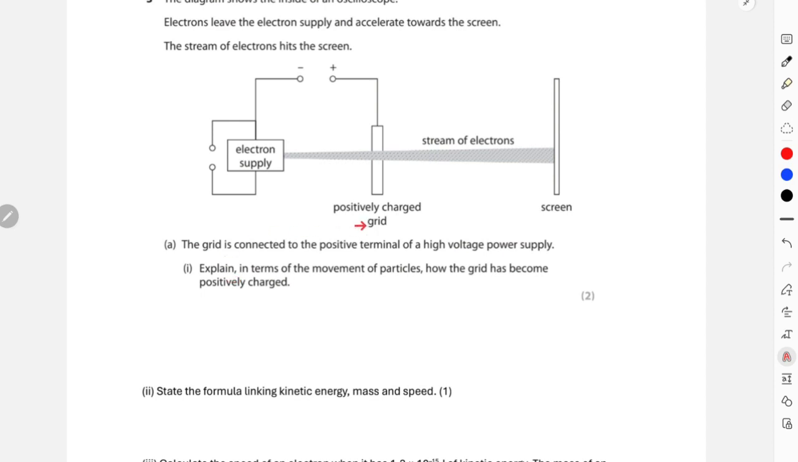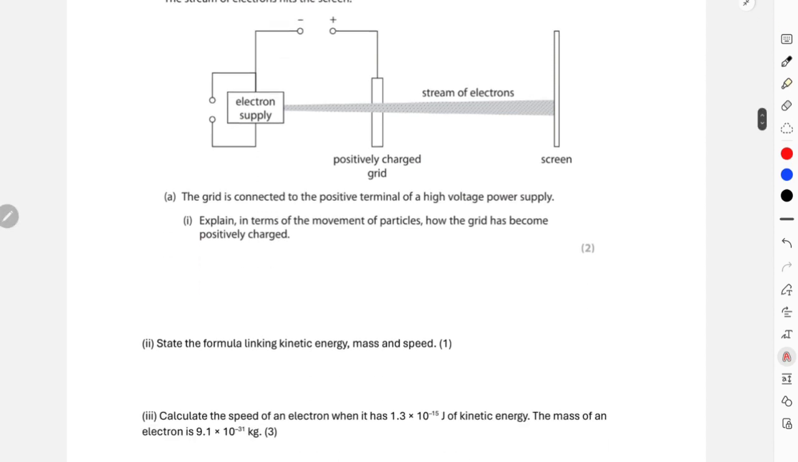How has the grid become positively charged? Because it was also losing electrons, right? By losing electrons there will eventually be a surplus of positive charge in there, which will cause the grid to become positively charged. So I'll just write down the answer.